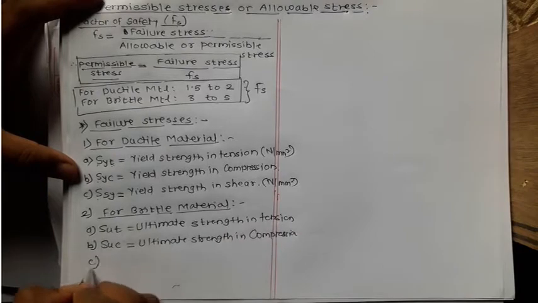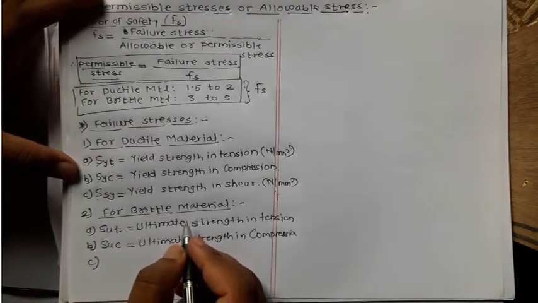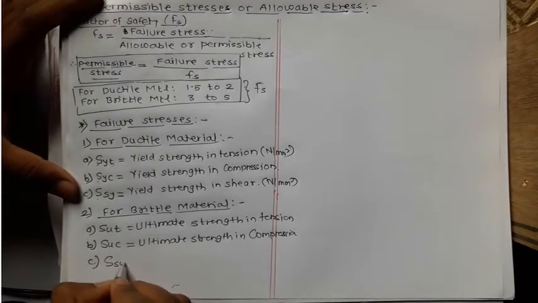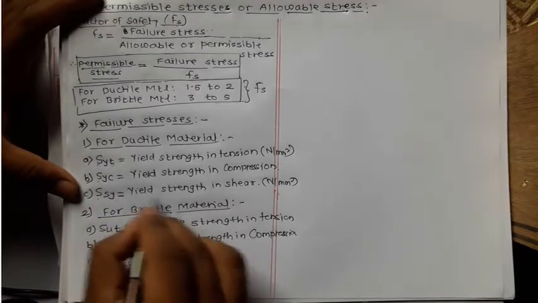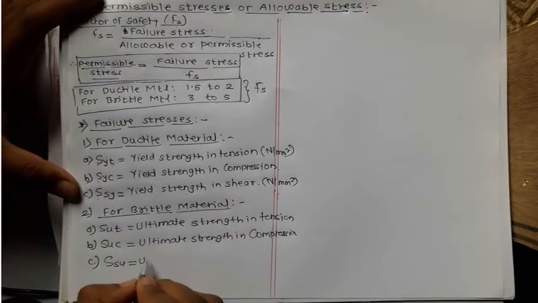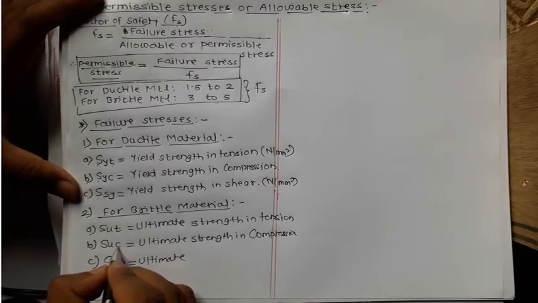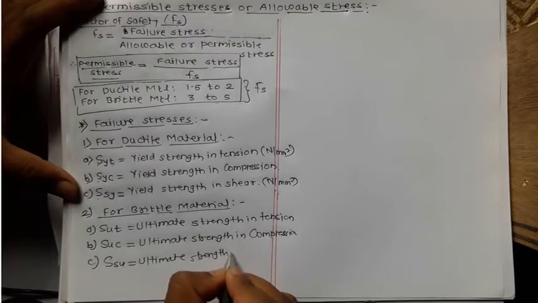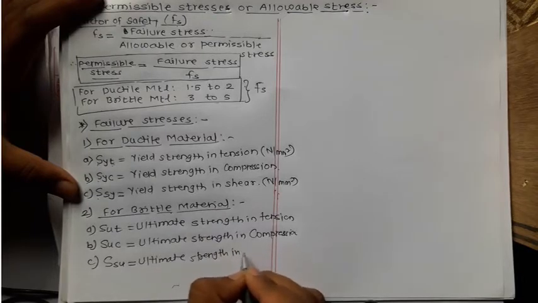And similarly, if the component made up of brittle material is subjected to shear stress, then we have to take failure stress as SSU. That is similar to SSY, but instead of yield strength, we have to write ultimate strength, that is ultimate strength in shear.